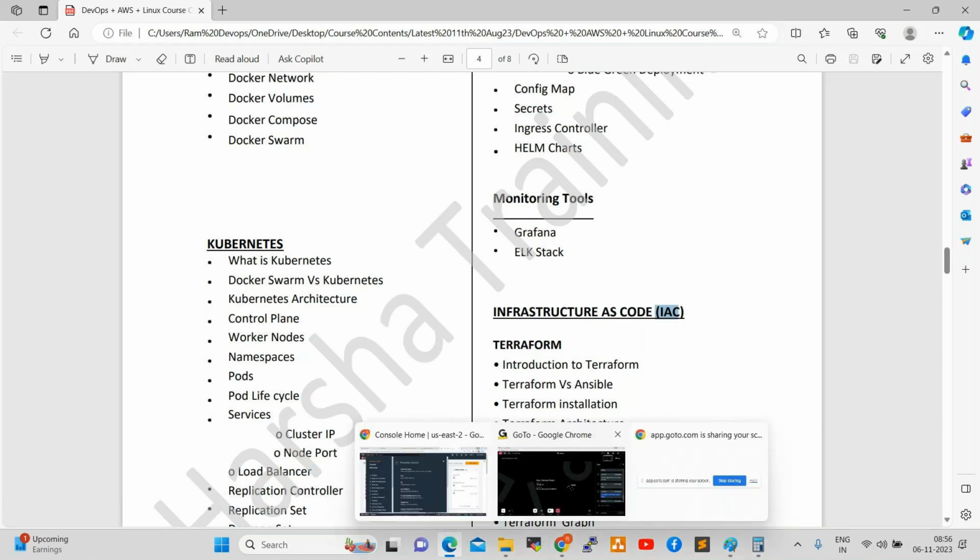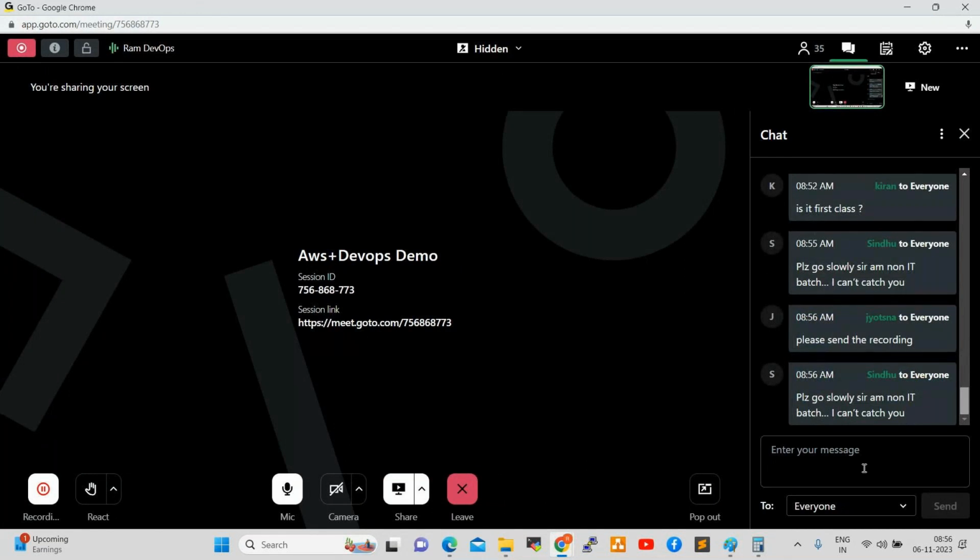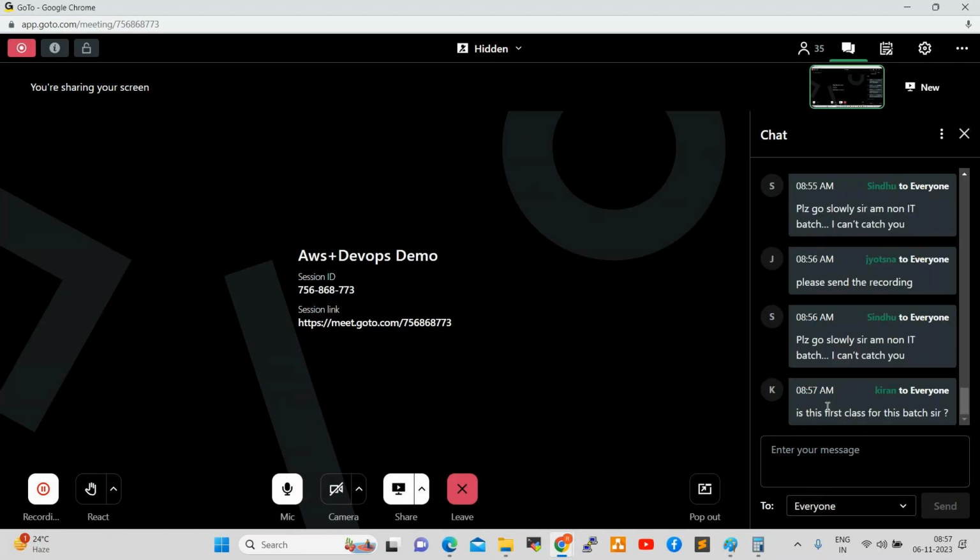Clear, everyone? Any questions so far? The course will be very slow, not very fast. This is the introduction session. Our tools and AWS services will move very slowly and very clearly, from scratch. I'll share the recording sessions with you, don't worry. Three demos happened already, and this is the fourth introduction, SDLC, Software Development Lifecycle. I'll provide you the three recordings.